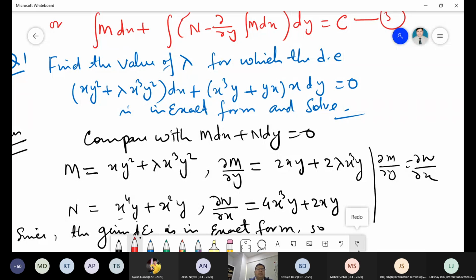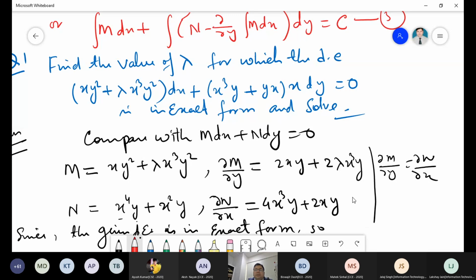Now see the question. We have to find the value of lambda for which the differential equation is in exact form. It is given that it is in exact form. We are not going for testing whether it is exact or not. That's why we have to find the lambda, right? And then solve also. Solve means we put the value of lambda and then solve by the exact method.